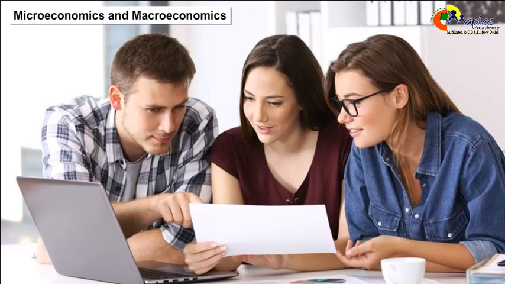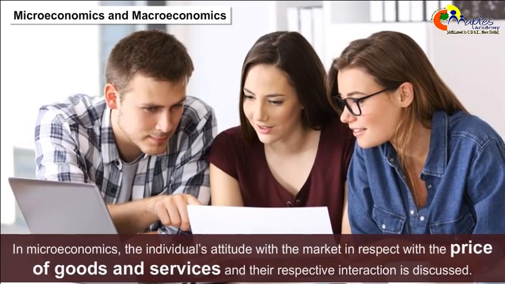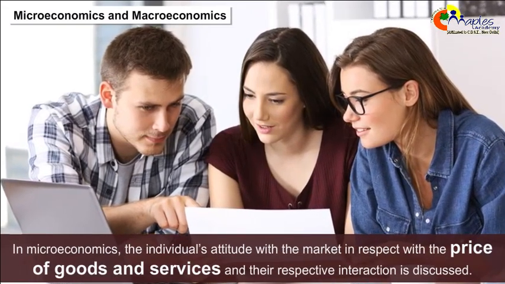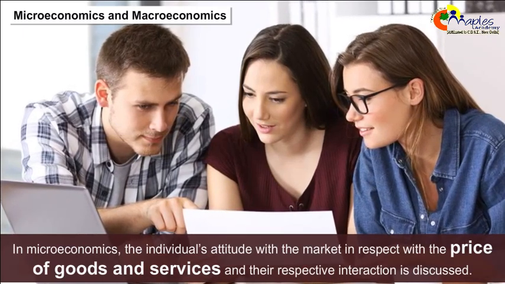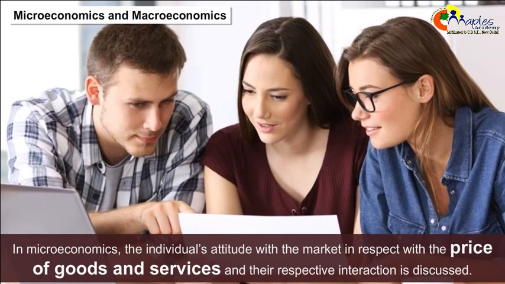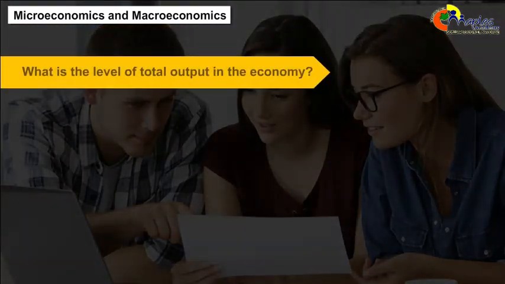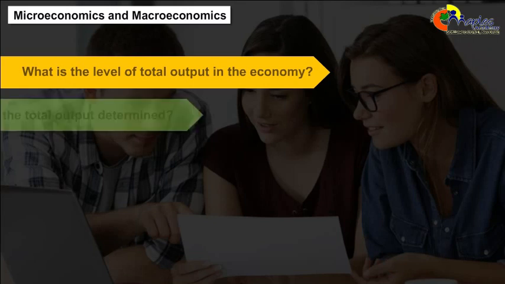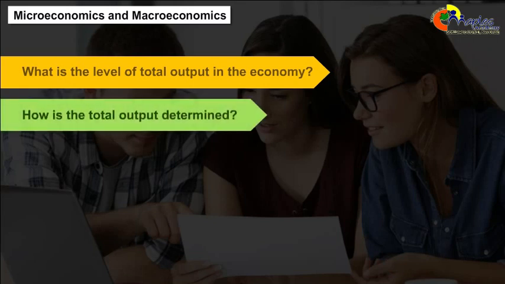Microeconomics and macroeconomics. In microeconomics, the individual's attitude with the market in respect of the price of goods and services and their respective interaction is discussed, such as what is the level of total output in the economy? How is the total output determined?